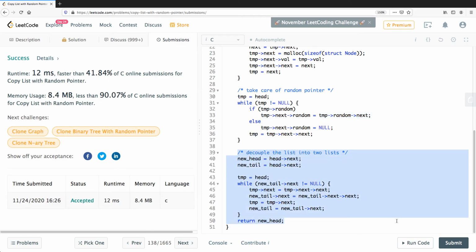I mean, that's kind of also tricky, that you are basically breaking this list, which is there until line 37, sorry, 36, into actually two lists now, and you're decoupling them. And another part here is new tail, which was, why don't we just say while new tail not equal to null? Because you see, if new tail next is null,